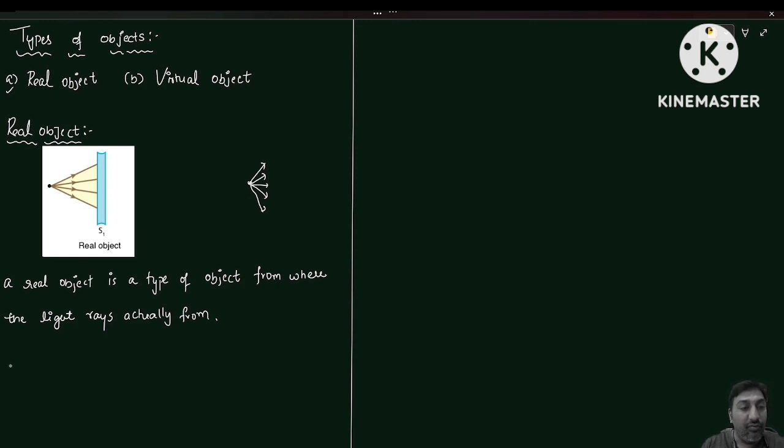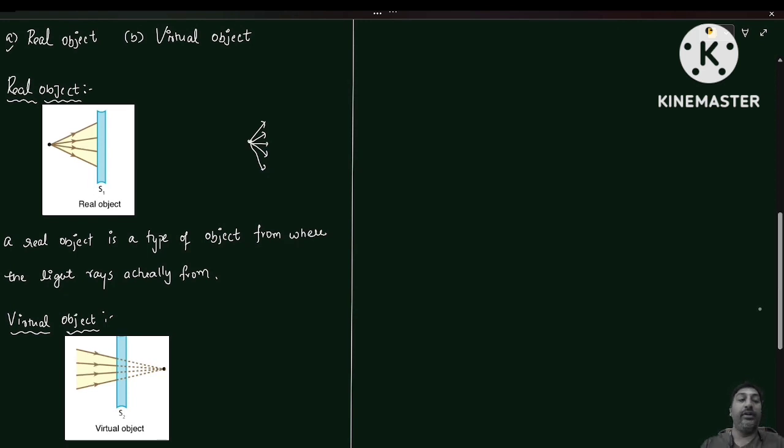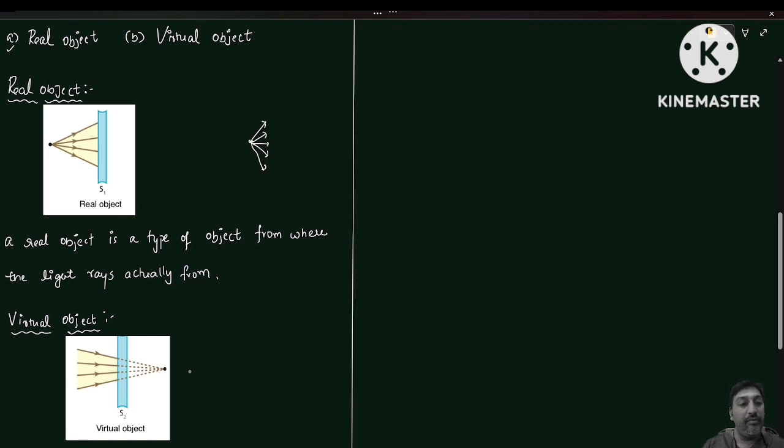Now coming to the virtual object. Yes, this is the virtual object. So what do you mean by a virtual object?